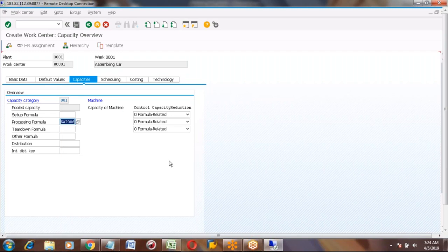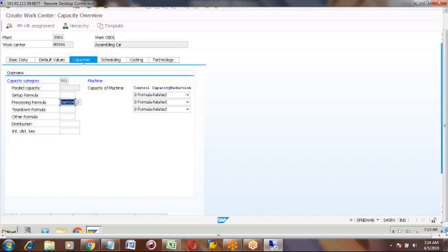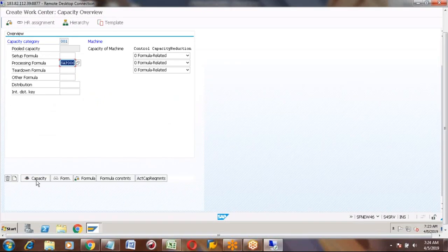Now what is inside of this formula? I told you this calculation. If you want to know what is inside the formula, scroll down again. Are you able to see that capacity button at the bottom? No, it's not scrolling down. Okay, a little more. One more time, please. Yeah, now it came, now your capacity button.